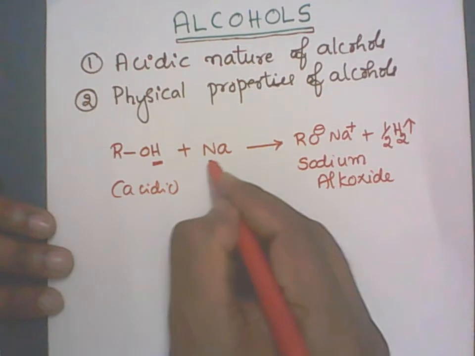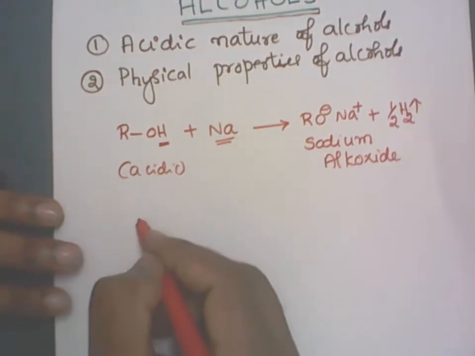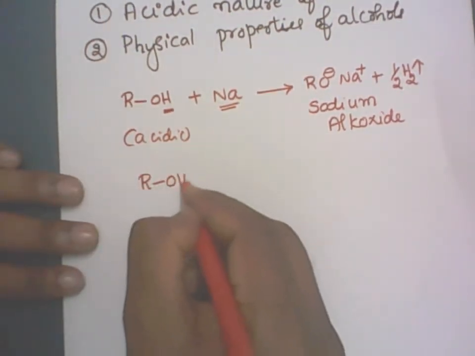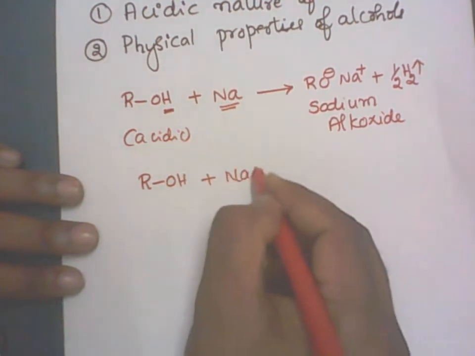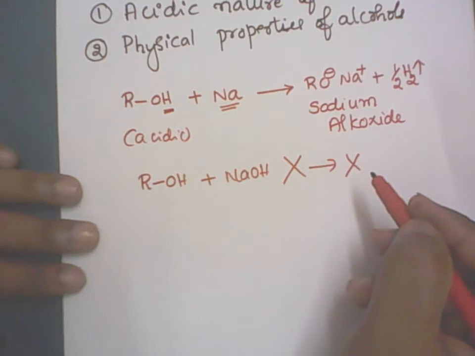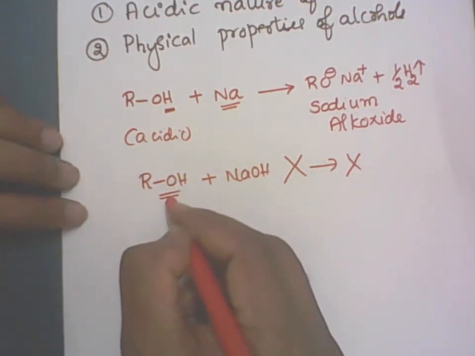Now here I have written the sodium metal. Sodium metal is a stronger base compared to sodium hydroxide. What about the sodium hydroxide reaction? Alcohol, does it react with the sodium hydroxide? No, it cannot react. There is no product here because alcohol is a weaker acid compared to the phenol.